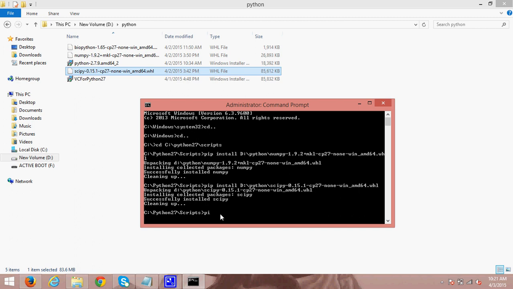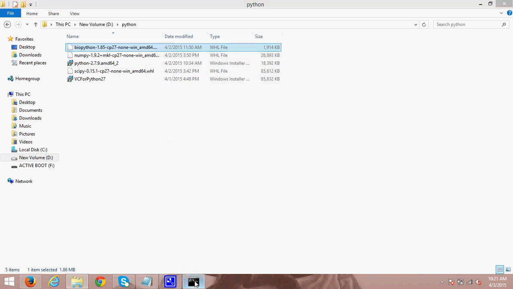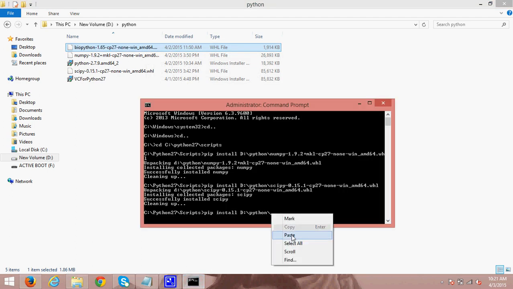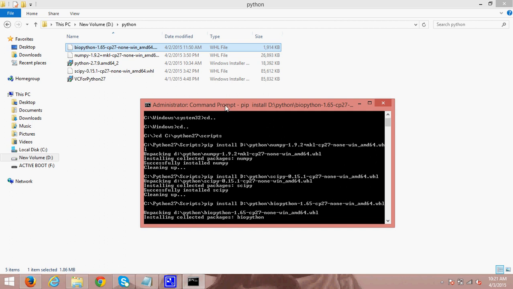The remaining thing is Biopython. We will just type it like above. Hit enter. This is unpacking.